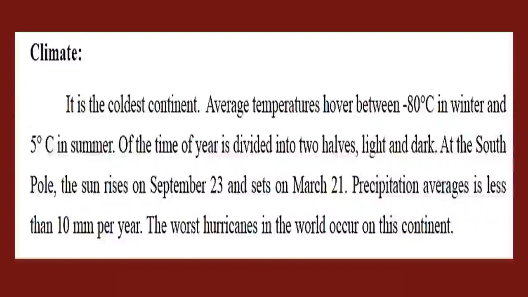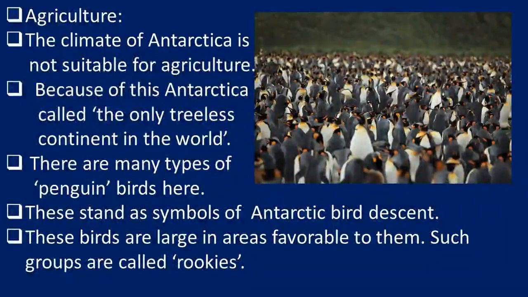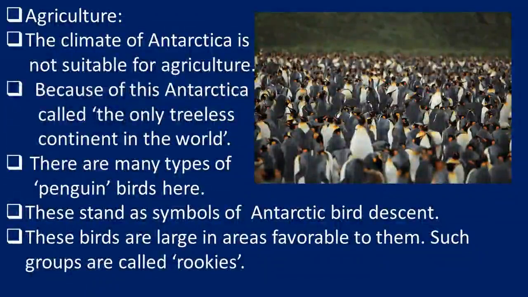Agriculture: as it is totally covered with ice, agriculture is not suitable. Antarctica is called a treeless continent, no trees are there. Many types of penguins are here, you can see them in the picture. These are the penguins, and they stand as a symbol of Antarctic bird descent.